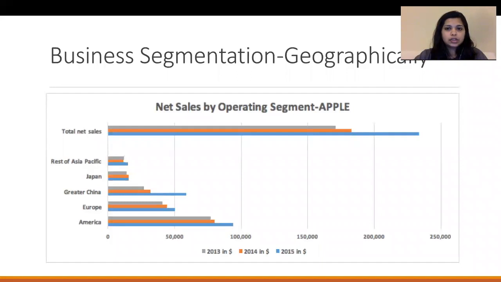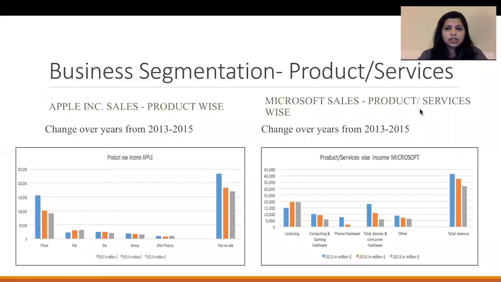Apple's business segmentation geographically can be seen in the graph, which consists of segments like America, Europe, China, Japan, and Asia Pacific. The net income for Apple's revenue has greatly been through US and China. Asia Pacific is the fastest growing segment for Apple. Continuing on to business segmentation for products and services, Apple's trend can be seen over the past years as shown in the graph, and iPhone has always been its leading revenue generator.